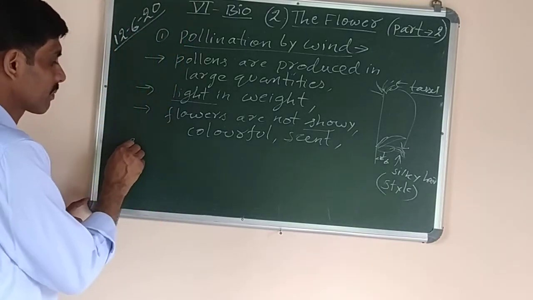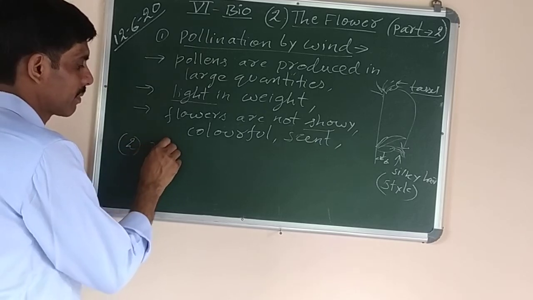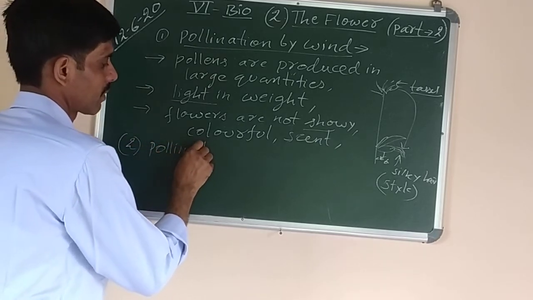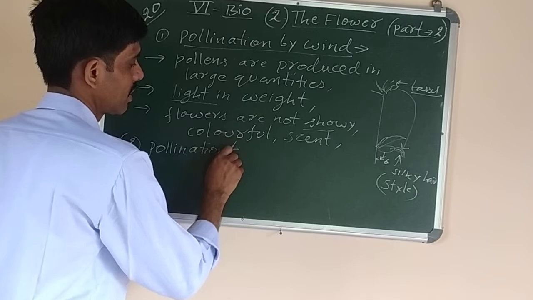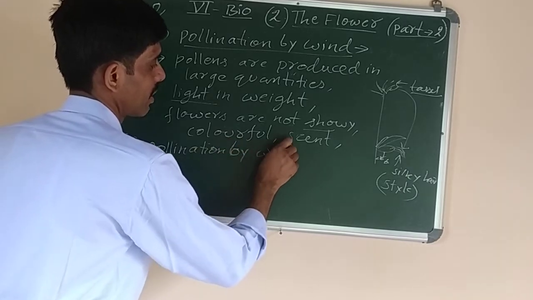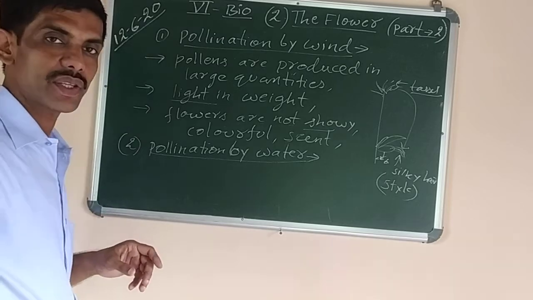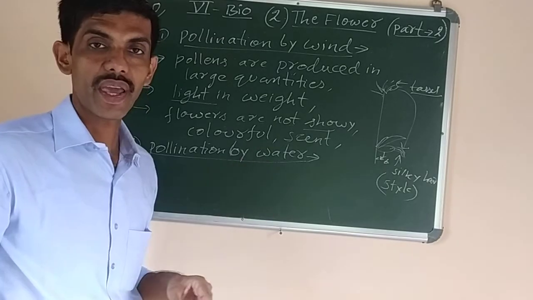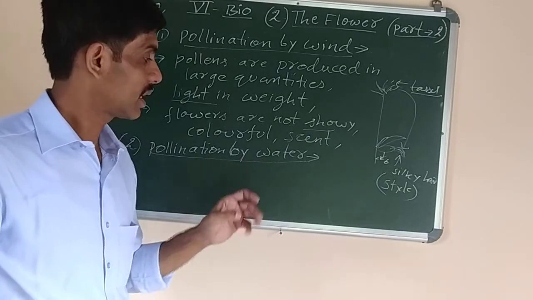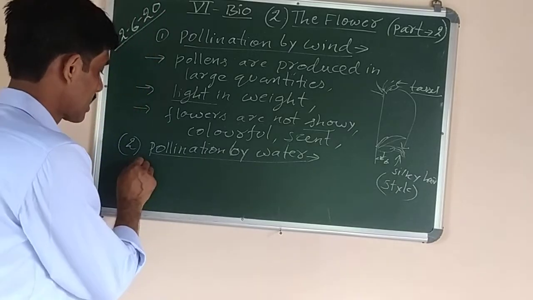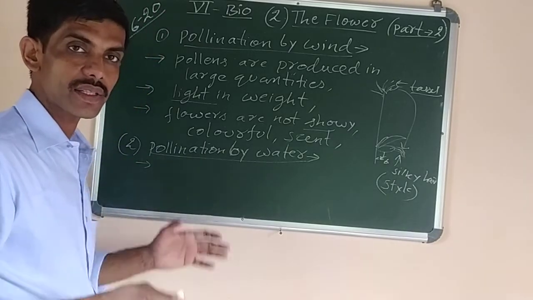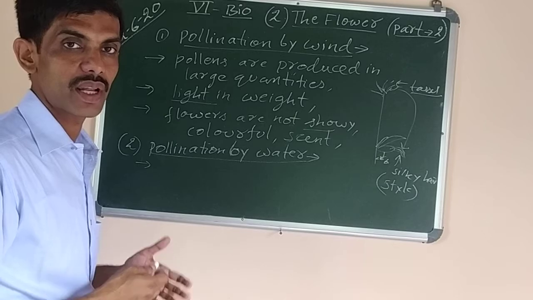Now next one is pollination by water. Because water is the medium or the agent of pollination, it is found in aquatic plants. In this case also, for example Vallisneria, a large number of pollen grains are produced in large quantity.